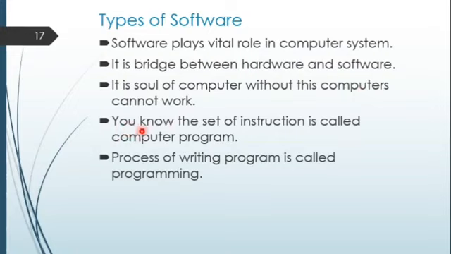And you know, a subset of instructions is called a computer program. Whatever set of instructions given to the computer is called a program. And the process of writing a program is called programming. Whoever is writing the program, that process is called programming.